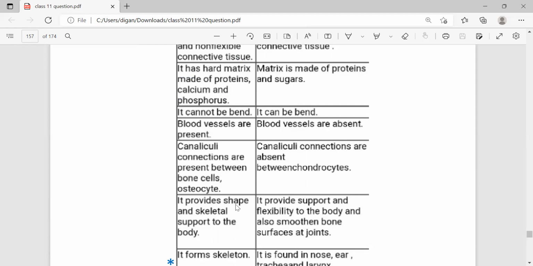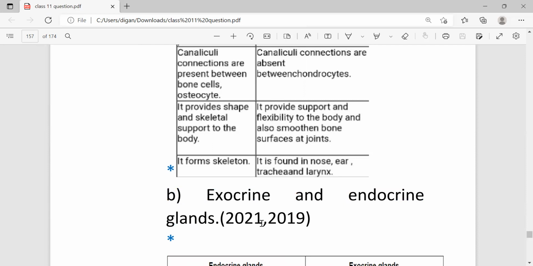Bone provides shape and skeletal support of the body, whereas cartilage provides support and flexibility to the body and also smoothens the bone surface at joints. Bone forms the skeleton, whereas cartilage is found in the nose, ear, trachea, and larynx.